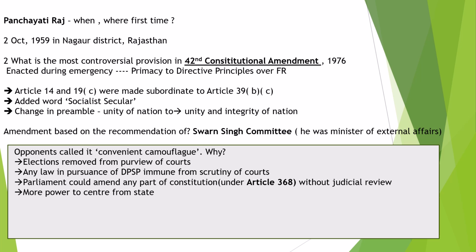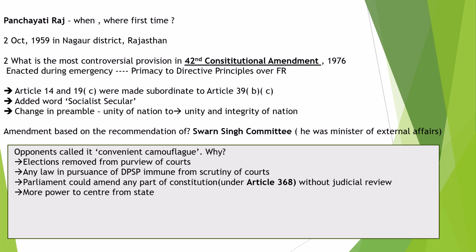Article 14 and Article 19 were made subordinate to Article 39(b) and (c). It was brought into effect based on the recommendation of the Swaran Singh Committee. Swaran Singh was the Minister of External Affairs during that time.